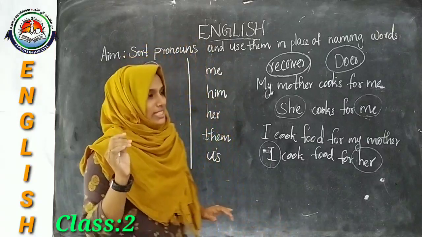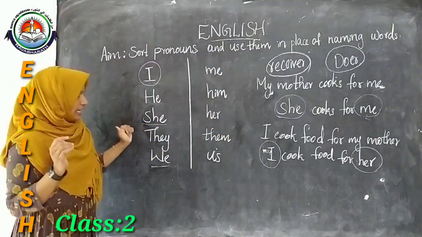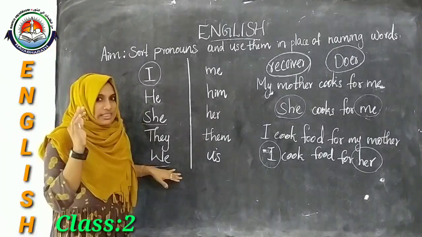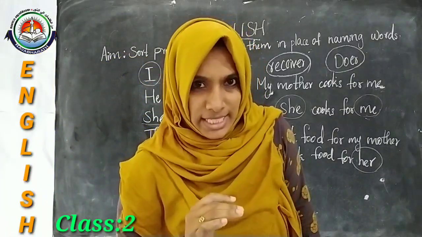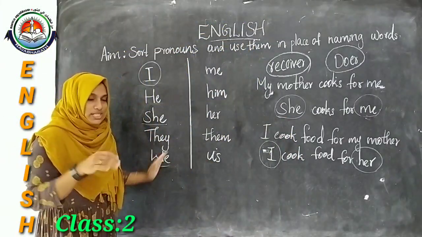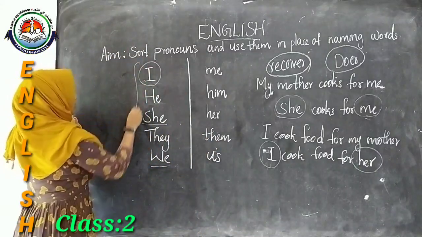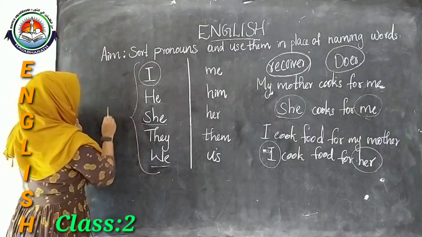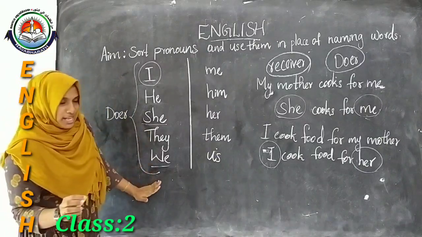As we have sorted the words like this: I, he, she, they and we. These words are for the person who is doing the action. So we can call these words together doers.